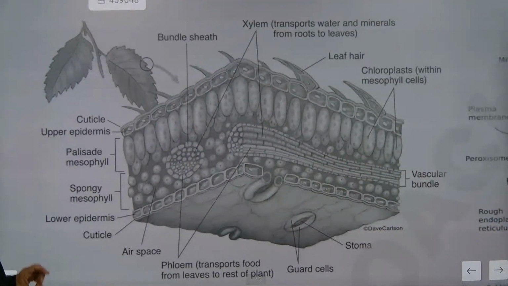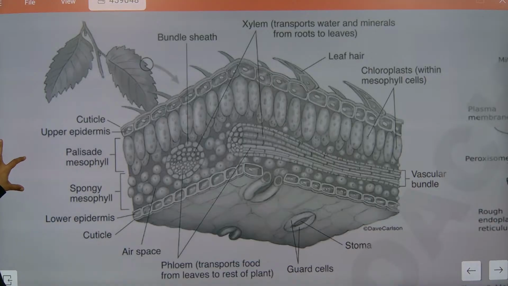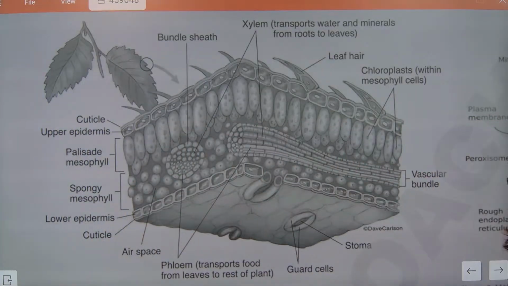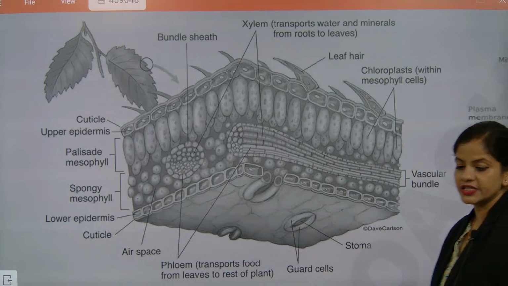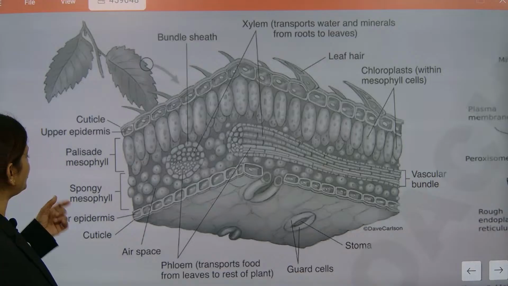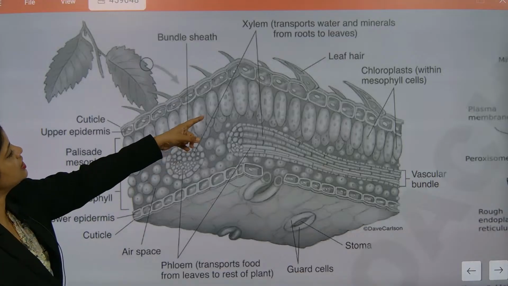Please remember this section. The mesophyll layer will be exactly two: the spongy layer and the palisade. Remember this, note down this part. These layers have the photosynthetic cells. Chloroplast, the major part, is exactly in this section to store food. Yes, palisade mesophyll and spongy mesophyll. Can you see this section?